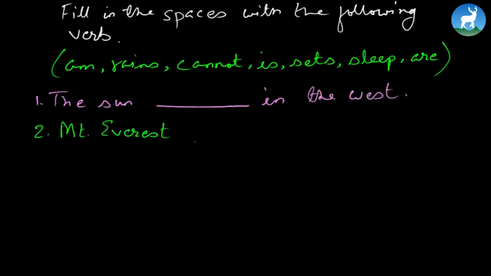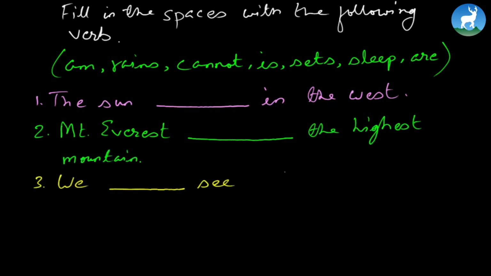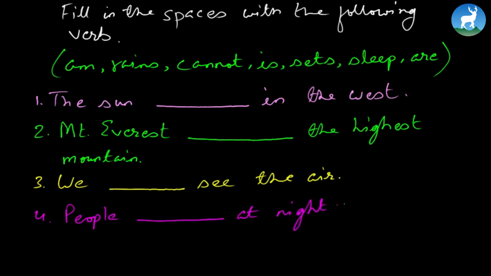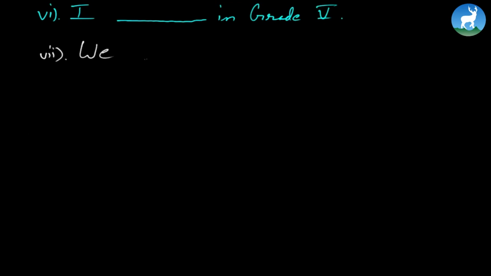Number 2, Mount Everest blank the highest mountain. Number 3, we blank see the air. Number 4, people blank at night. Number 5, it blank in August. Number 6, I blank a big space in grade 5. And number 7, we blank all Nepalese.